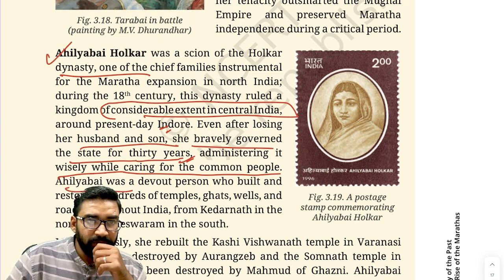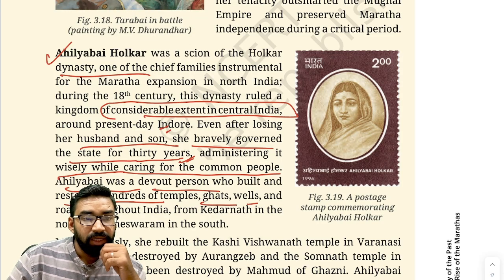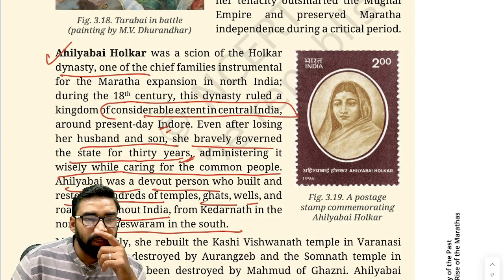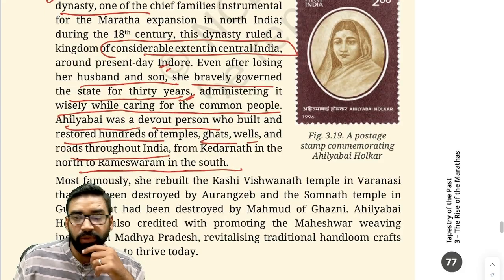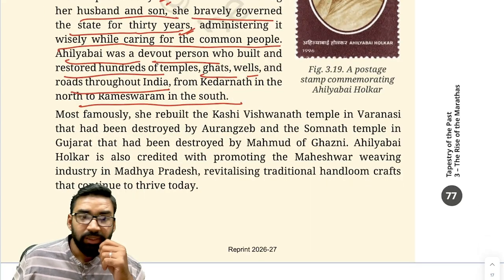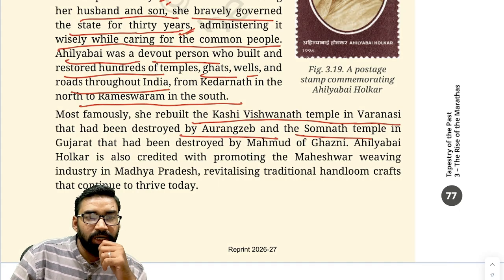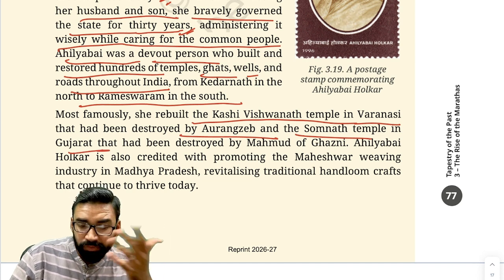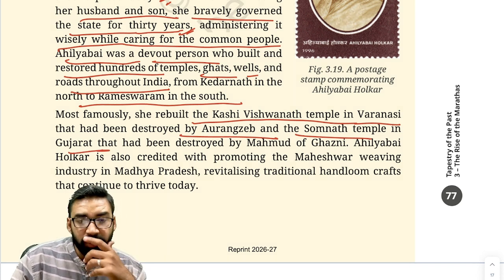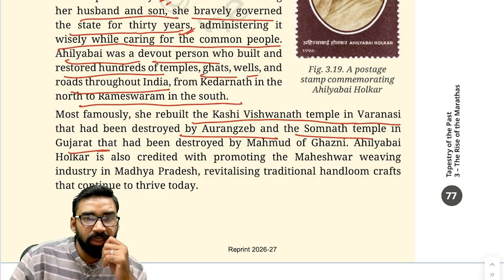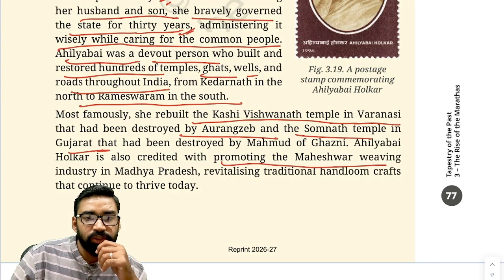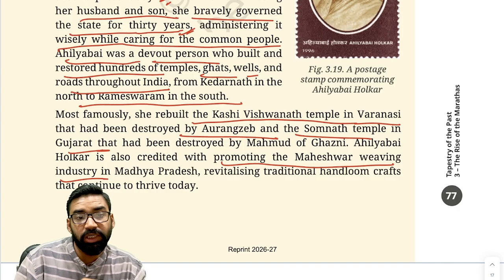Ahilya Bai was a devout person. She built and restored hundreds of temples, ghats, wells, and roads throughout India, from Kedarnath in the north to Rameshwaram in the south. It is said that she rebuilt the Kashi Vishwanath temple in Varanasi, which was destroyed by Aurangzeb, and the Somnath temple in Gujarat, which was destroyed by Mahmud of Ghazni. So she restored all these temples. Ahilya Bai Holkar is also credited with promoting the Maheshwar weaving industry in MP.